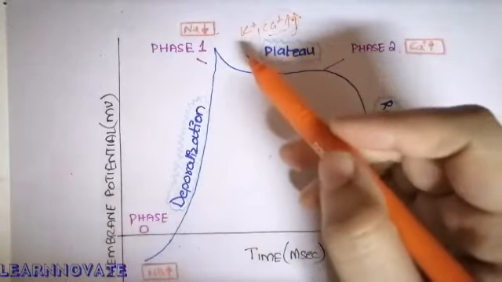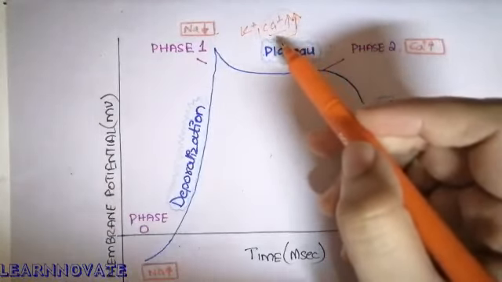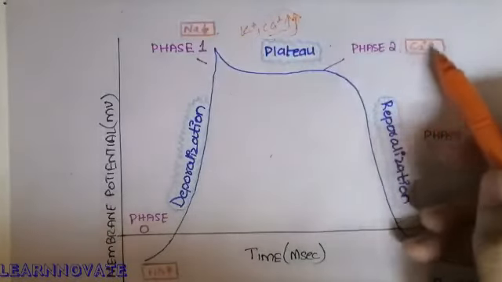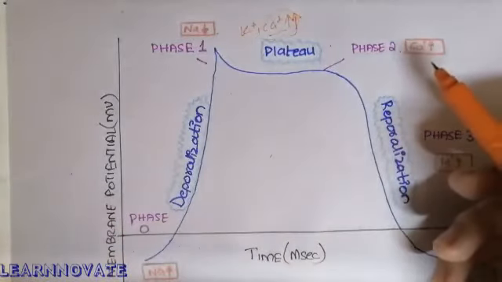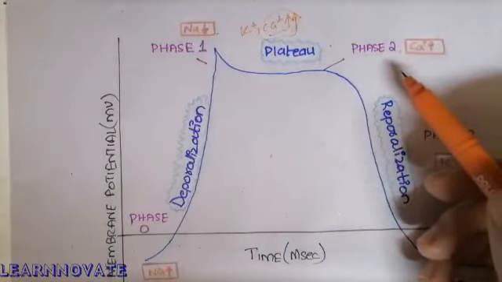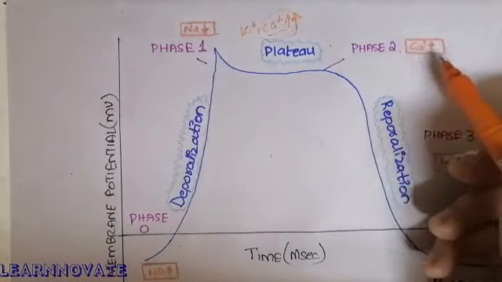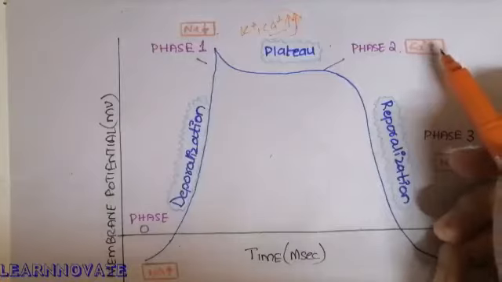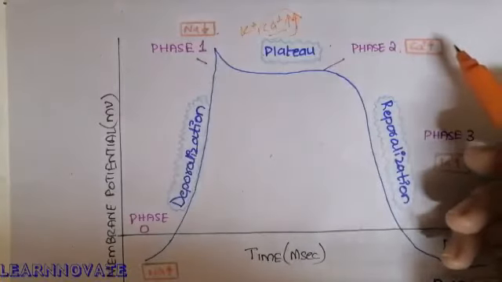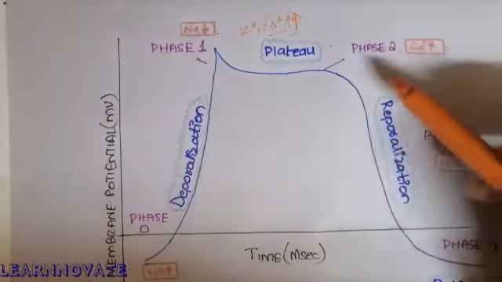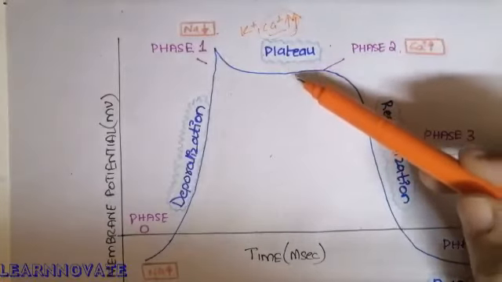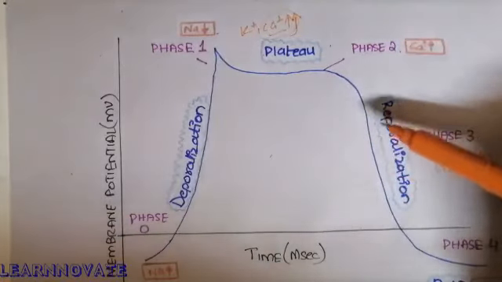The potassium will be more, but calcium will be greater than the potassium. So more and more opening of the calcium channel will cause an increased concentration of the calcium ion inside the cell. And what happens when the calcium ion increases? There is again positivity created because of the depolarization. There was a positivity created, and then there's a repolarization that is coming to the negativity.